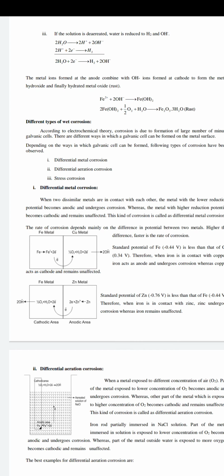Whenever we design any instrument or any part of an industry, we should use metals with less electrode potential difference. Even when such small electrode potential differences are used, the rate of corrosion is also less when we use two different metals, for example iron and copper, or iron and tin.